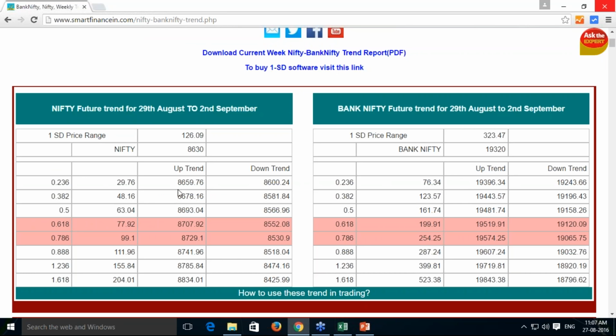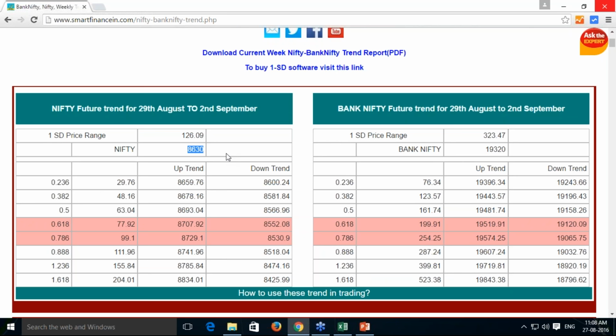So suppose this is the Nifty trend for 29th August to 2nd September, and above 8660 my trend is up, below 8600 my trend is down, and it is settled at 8630. So Monday, once market opens, it is opening somewhere, so it will give some breakout either in the upside or downside. Some breakouts we can get. So we need to wait for a trend breakout.